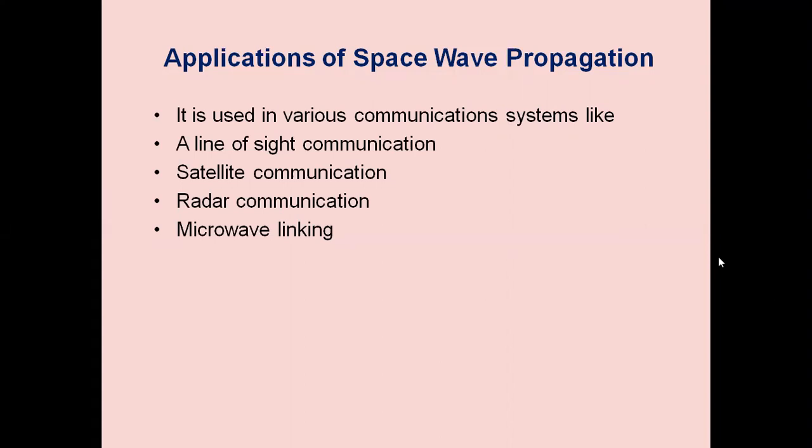Satellite communication means from the Earth station transmitter to the satellite, and from the satellite to the Earth station receiver, in the form of space wave. Radar communicates with aircraft, for example, through line of sight. Microwave linking, point to point microwave applications, can make use of space wave communications. We can also use it in mobile communication applications and TV transmission. Almost all varieties of communication systems make use of space wave propagation nowadays.